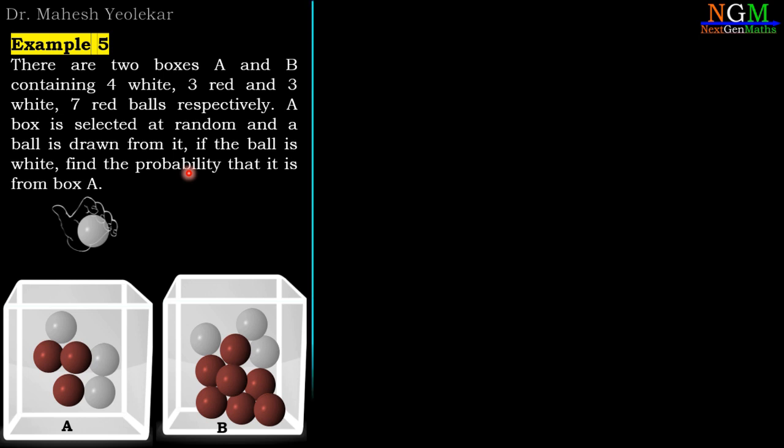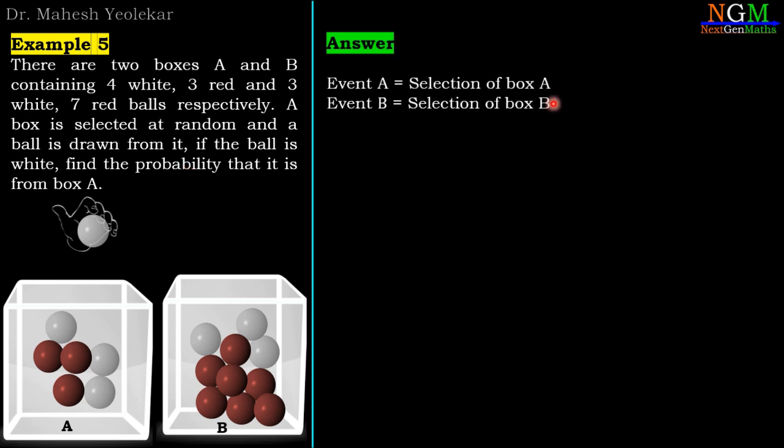So first we identify the events of this example. First event, selection of box A. Second event, selection of box B. And the third event, selection of a white ball. So probability of A, that means selection of box A. We are given 2 boxes, and selection of one box out of 2 is 1 by 2. And probability of B is also 1 by 2.